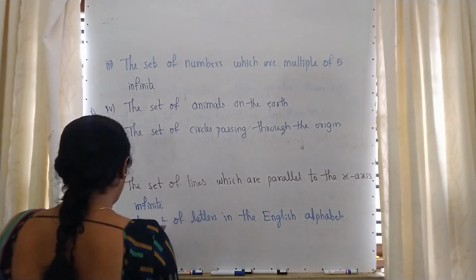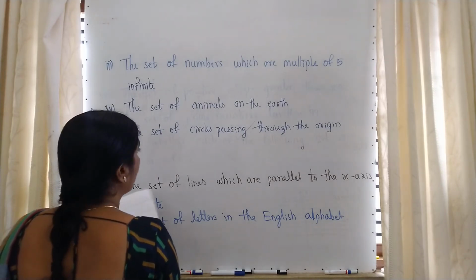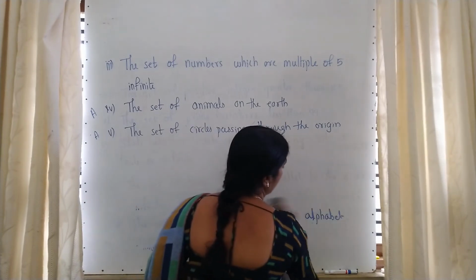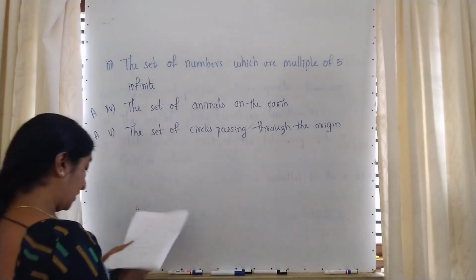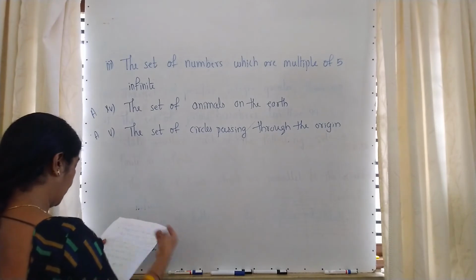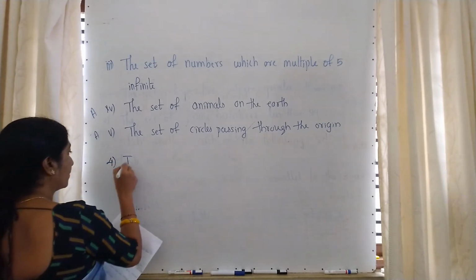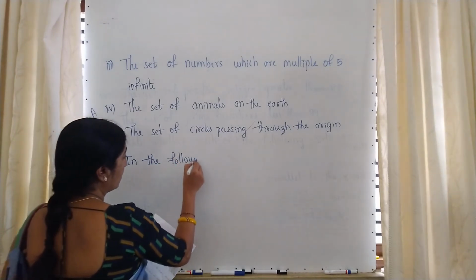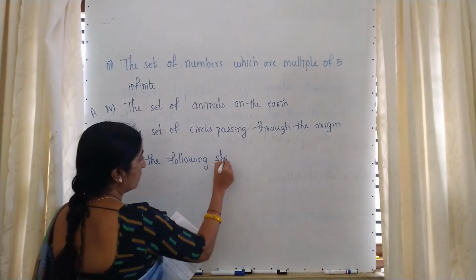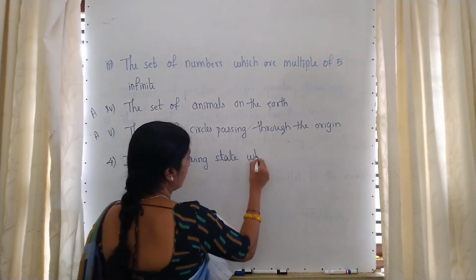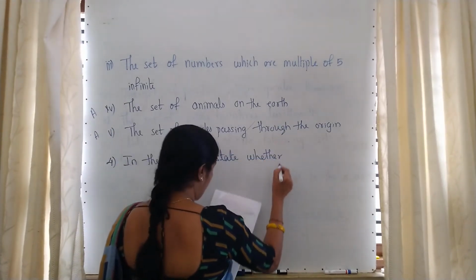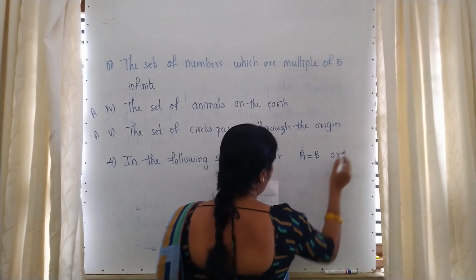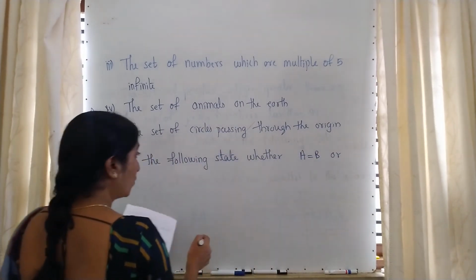Moving to the next one, that is the fourth main question in 1.2. In the following, state whether A is equal to B or not.